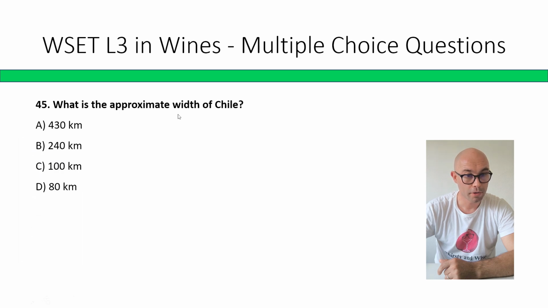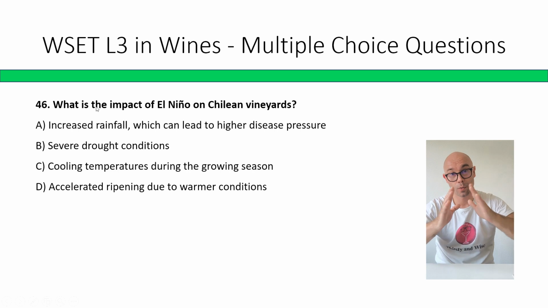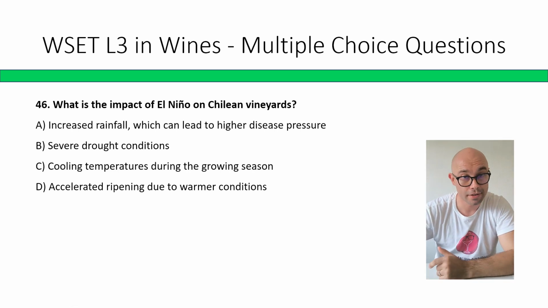What is the approximate width of Chile? 430, 240, 180 kilometers. The correct answer is C, 100 kilometers. This length and width of Chile is a very important feature for students to understand.